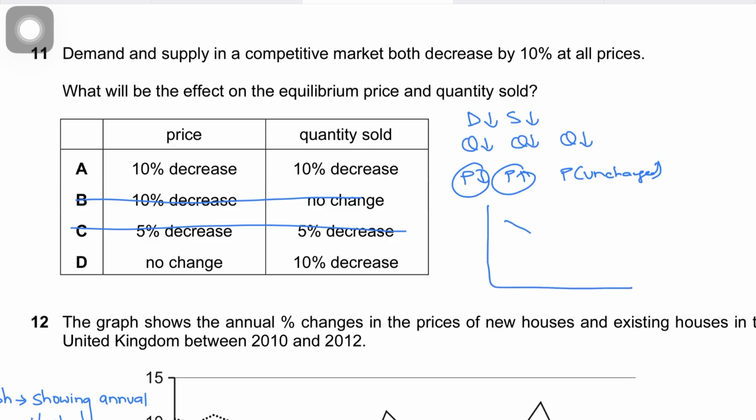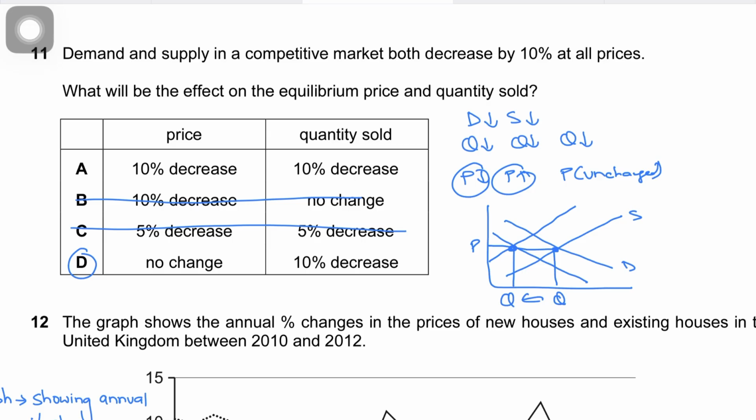Diagrammatically, we'll show this by drawing the demand supply diagram. This was your original price and quantity. You shift the demand to the left, and then your supply shifts to the left as well. So price remains unchanged. Both are falling by 10%, but quantity goes down by 10%, and there's no change in price, so it should be D for David.